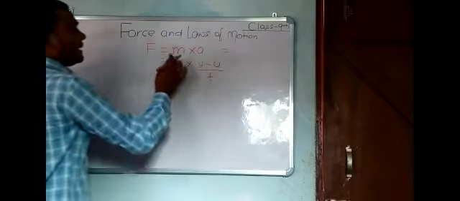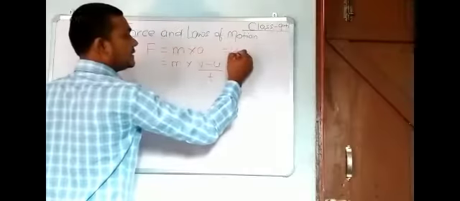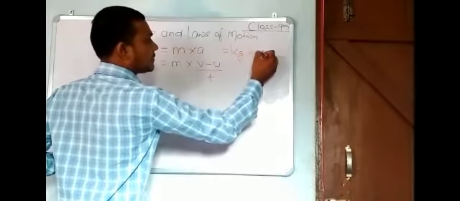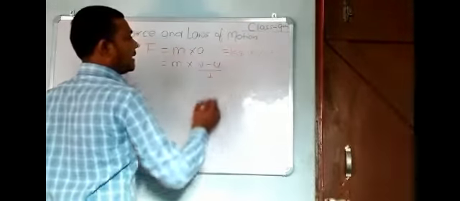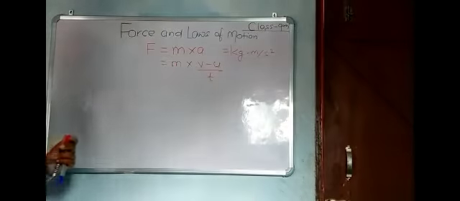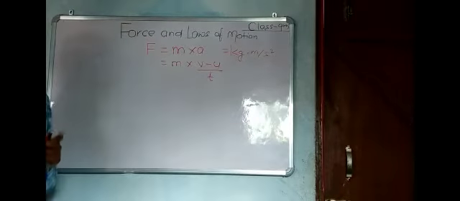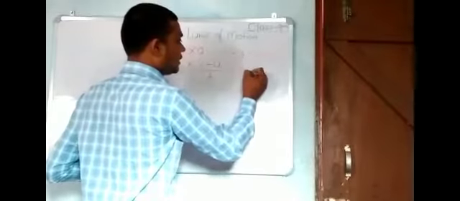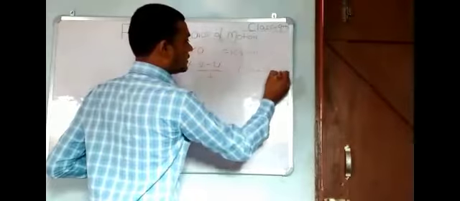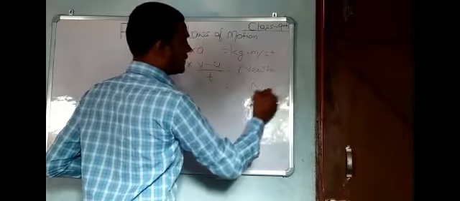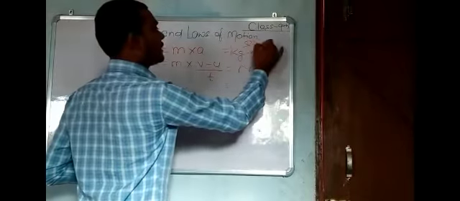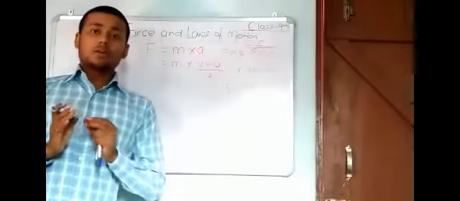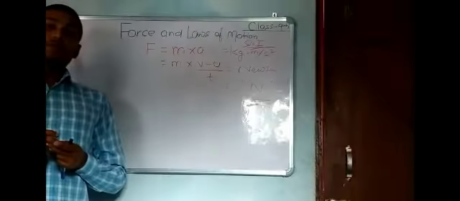The SI unit of mass is kg and the SI unit of acceleration is meter per second square. The concept of force came from Isaac Newton, which is why the SI unit of force is Newton, denoted by capital N. This is what we already discussed.